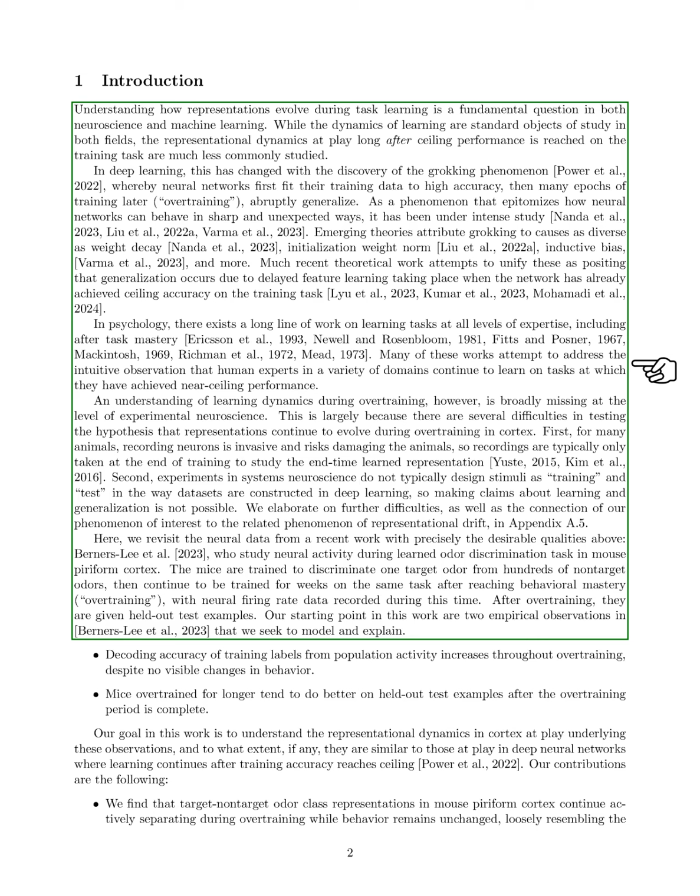This unexpected behavior has drawn significant attention, with various theories suggesting that grokking results from factors like weight decay and initialization norms. In psychology, there is extensive research on learning across different expertise levels, particularly how experts continue to learn even after mastering a task. However, experimental neuroscience lacks a clear understanding of learning dynamics during overtraining due to challenges in testing whether representations evolve